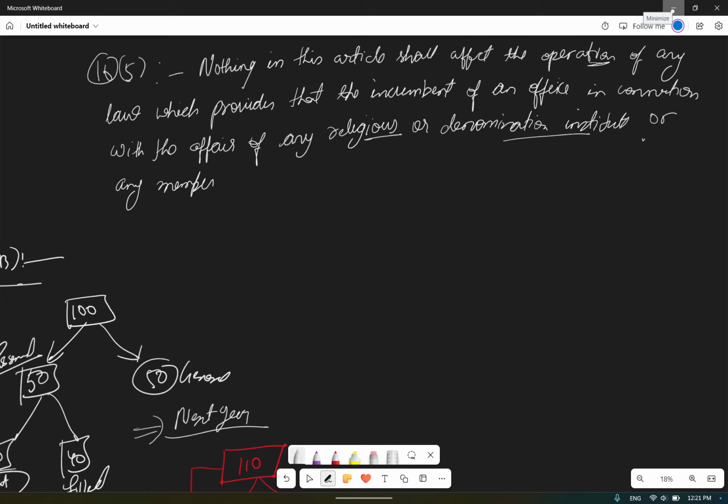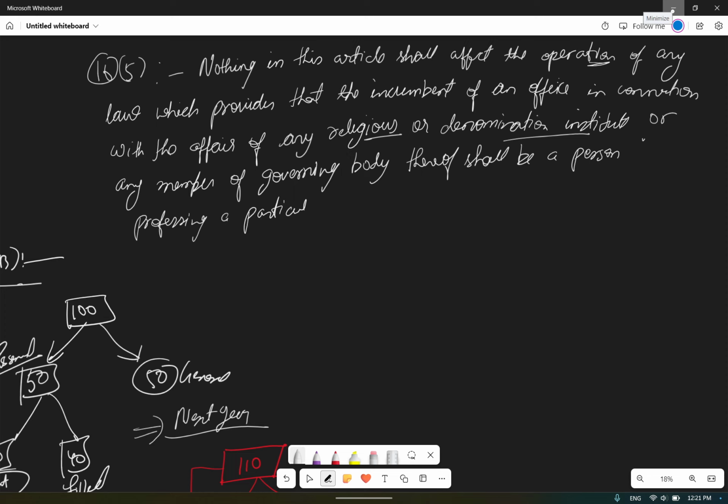So those offices, denomination office, or any member of the governing body thereof shall be a person professing a particular religion or belonging to a particular denomination. What does this mean?